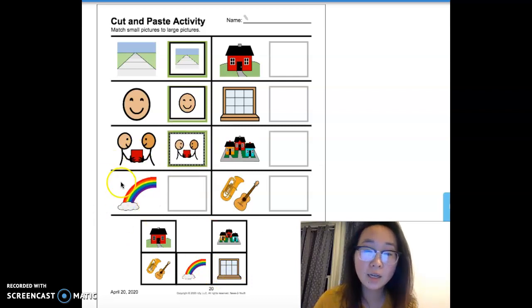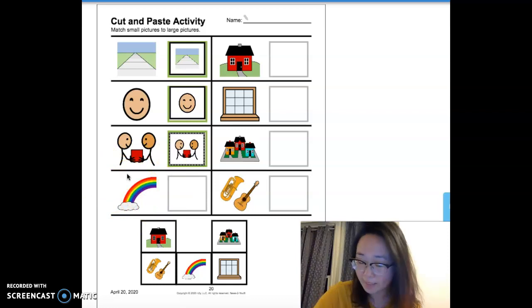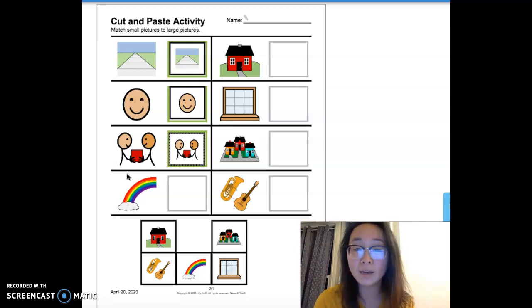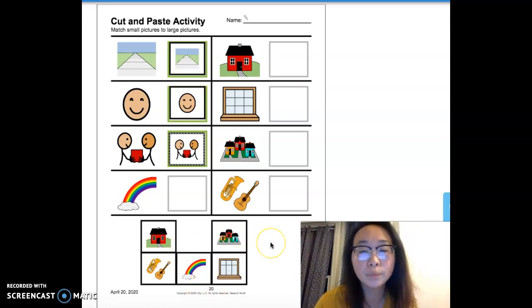Our next icon is a rainbow, right? Rainbows are what we see sometimes in the sky when it's been raining and then the sun comes out. It's also what we see in our garden sometimes when we're watering with the hose and we see a rainbow appear. Can we see the word rainbow? Rainbow.